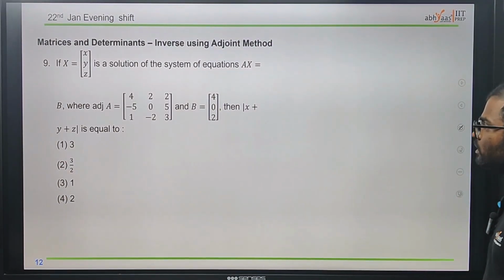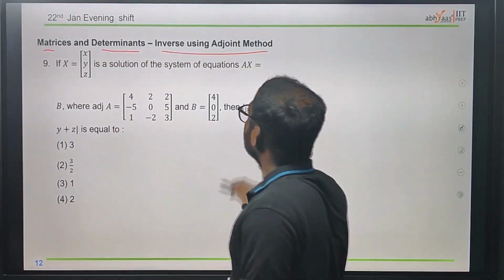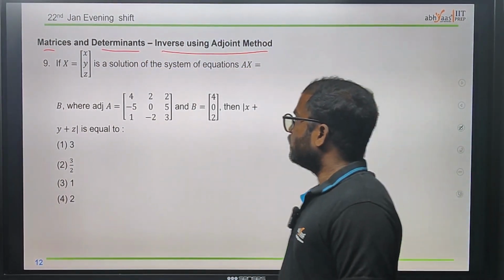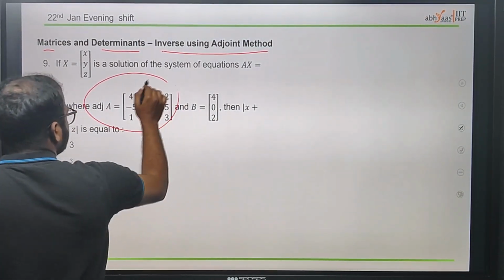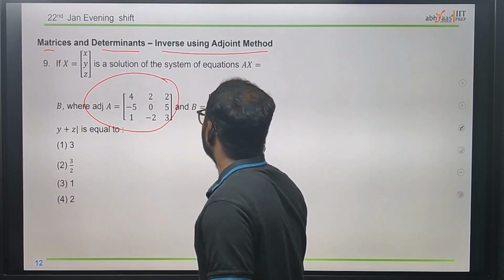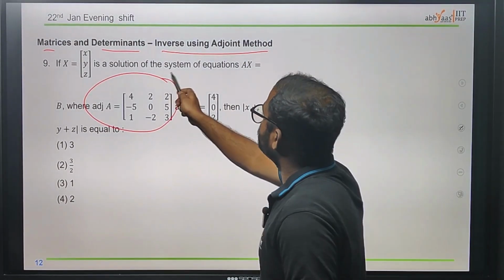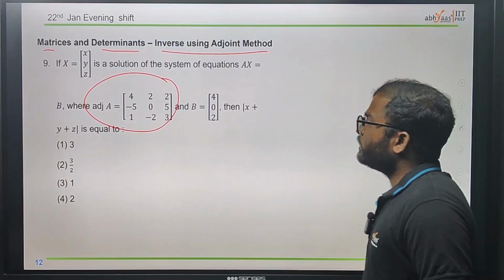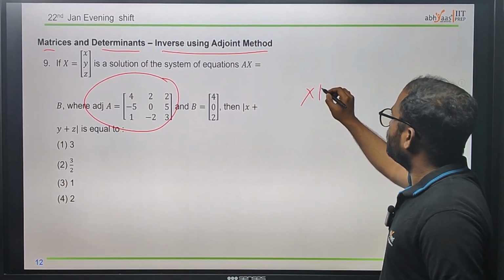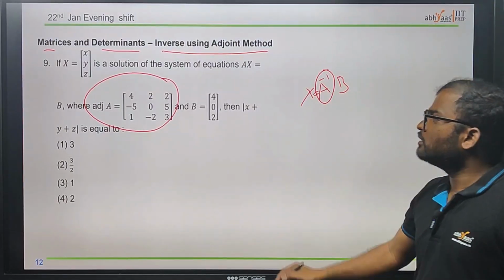Now come to the next question, on the basis of matrices and determinants, which is inverse using the adjoint method. Where the adjoint of A is this one and B is equal to 4, 0, 2, then what is the value of modulus of x plus y plus z? They have already given the solution of the system Ax equals B. Just make it x equal to A inverse B. Just find the A inverse from this.